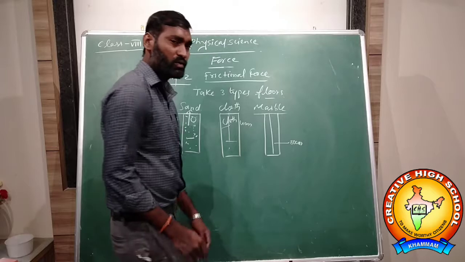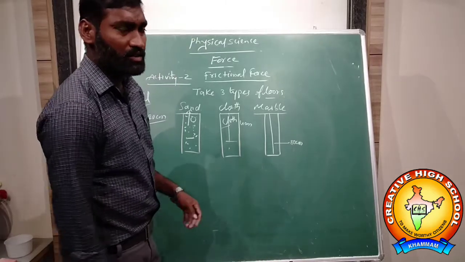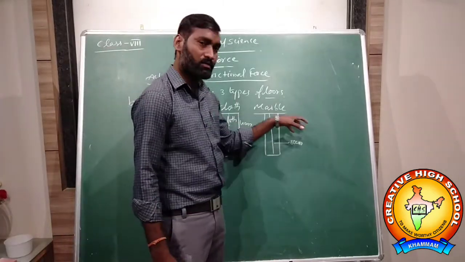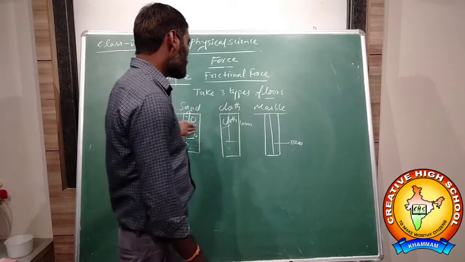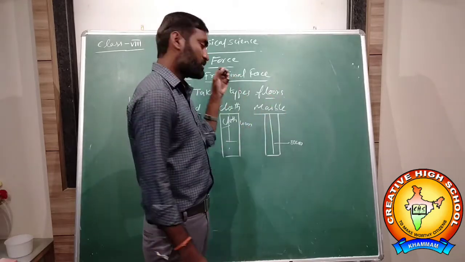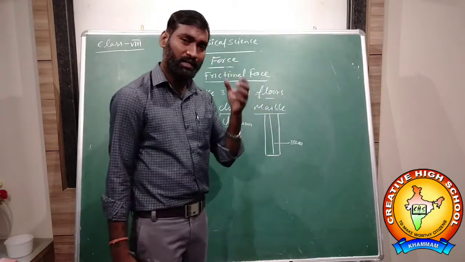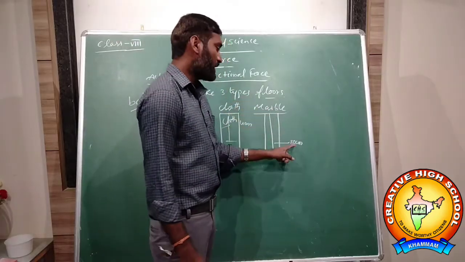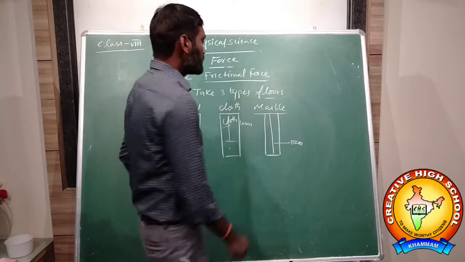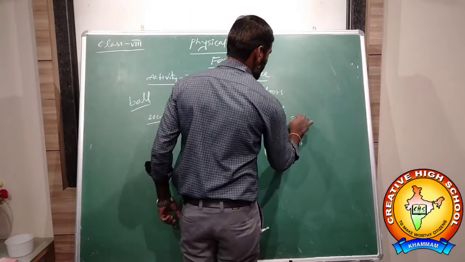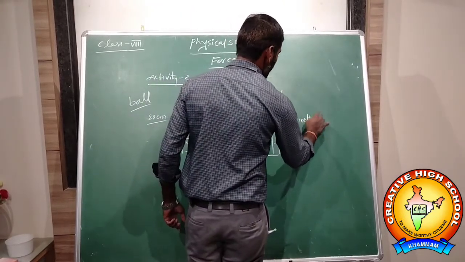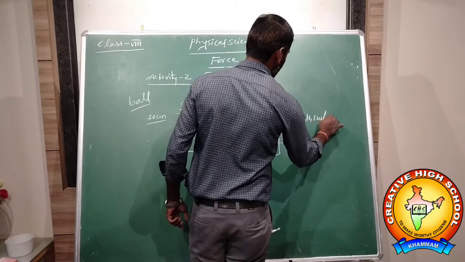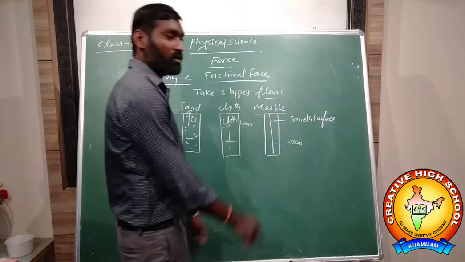So from what we observed, we are taking three different materials and throwing the ball on them. On the marble floor, the ball travels the highest distance, 80 centimeters, because it is a smooth surface. Marble floors are smooth surfaces. That's why it traveled a long distance.